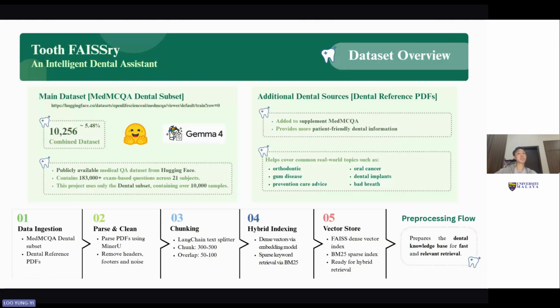Below we see a pre-processing flow, and the raw data is messy. You can't just dump a PDF into a neural net and expect a miracle. You have to build a pipeline. So we built a data engine with MinerU to strip out the headers, footers, and noise, and we use LangChain to chop the text into perfect semantic chunks, between almost 300 to 500 words, small enough to be precise, and large enough to hold context. Then we index it. We create a dense vector using an embedding model and load them into FAISS for semantic meaning, and we create a sparse keyword index using the BM25 model. So we processed it, we chunked it, we vectorized it. That's fantastic.